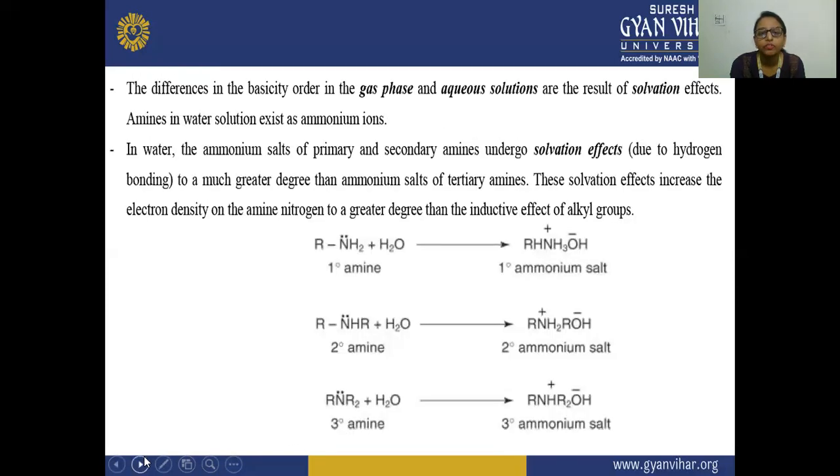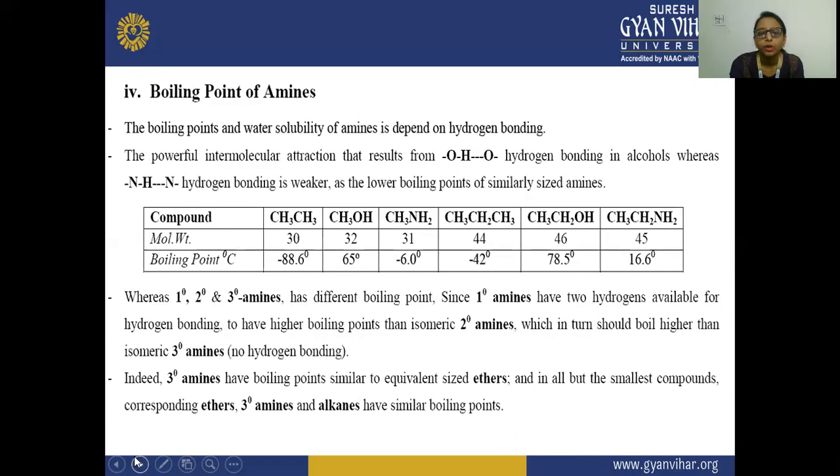So here are the differences: in water, the ammonium salts of secondary and primary amines undergo solvation effects. Here you can see this solvation effect due to hydrogen bonding, to a much greater degree than the ammonium salt of a tertiary amine. So this is your tertiary amine. And these solvation effects increase the electron density on the amine nitrogen to a greater degree than the inductive effect of the alkyl group. And now, the boiling point of amines.